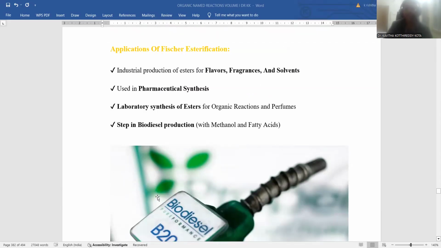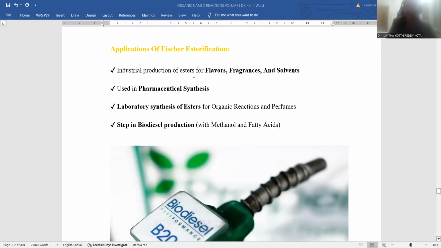This is the way we went through the entire process related to esterification, and we discussed multiple examples and the mechanistic pathway of this Fischer esterification. Now let me discuss the applications pertaining to the esterification process.